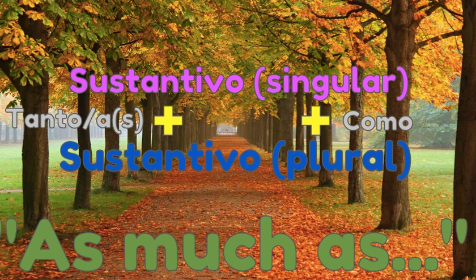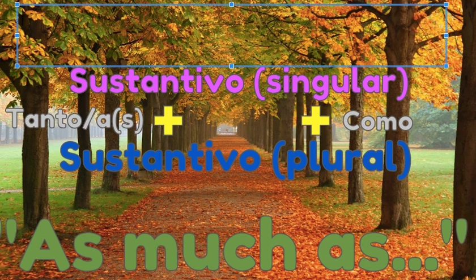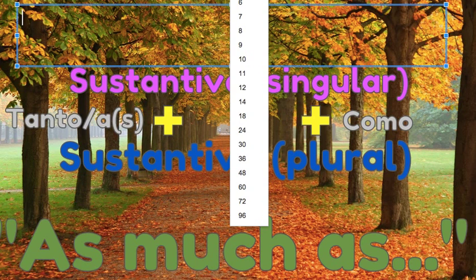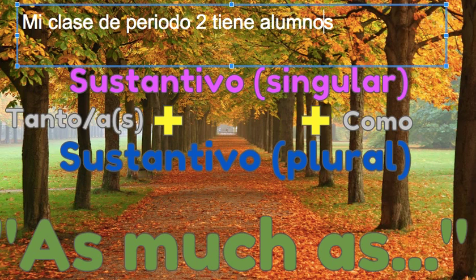So let's go to that idea of Spanish class, okay? If I want to say my period 2 class has just as many students as my period 5 class, this is what it would look like. I would say, mi clase de periodo 2 tiene, it has, and now I want to say it has the same amount of alumnos, right? Now, tanto needs to change to match up with alumnos. Because tanto modifies alumnos, the endings need to match up. So instead of tanto, I'm going to have tantos.